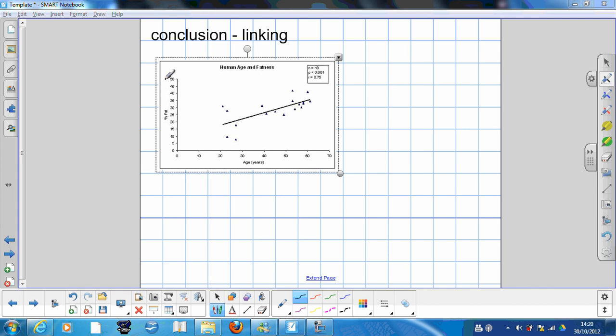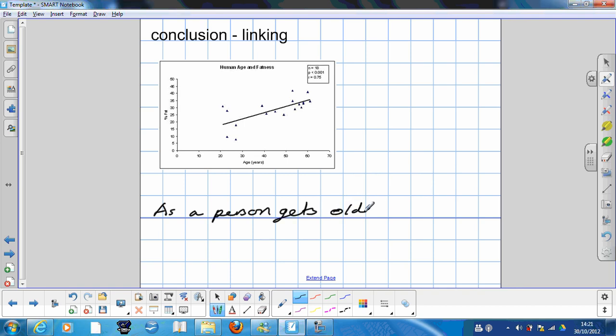As a person gets older, on average, the percentage of fat increases. That's one way of writing it.